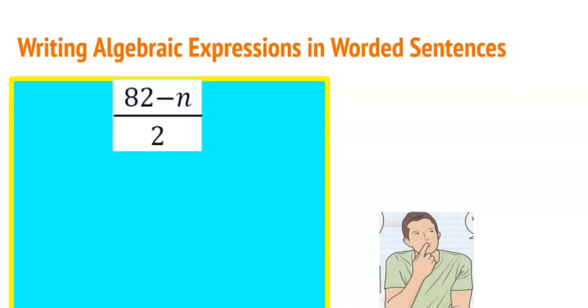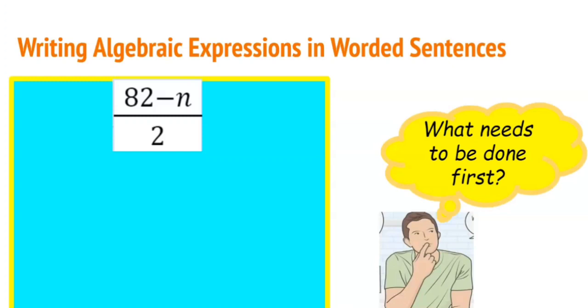How about this example? So to solve this one, we need to ask ourselves, what needs to be done first? So yes, this can be read as 82 minus n, then divide by 2.